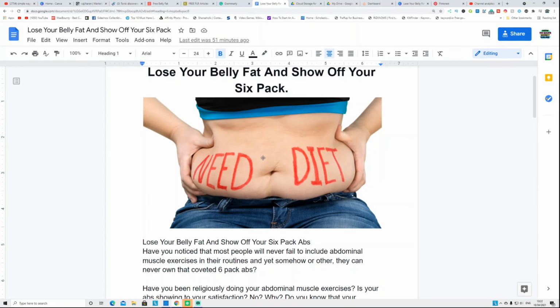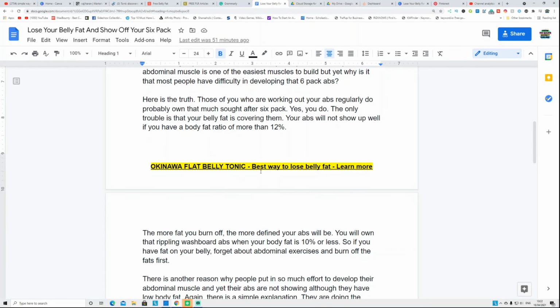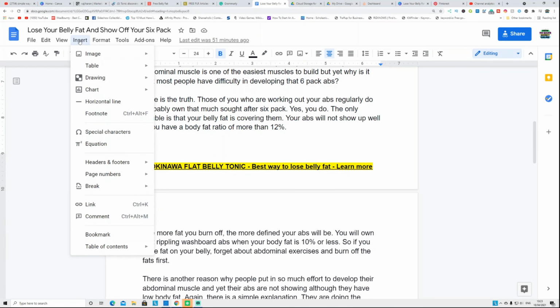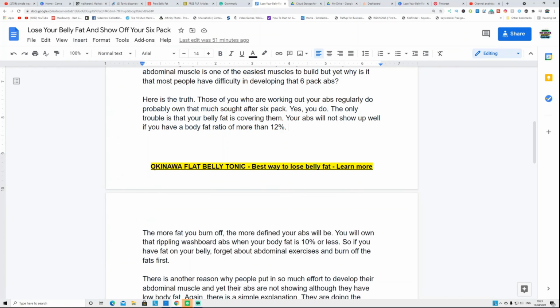I just put a simple image on that. Here, if you have a Google document, you have to go to this one called Insert, and you're going to click this one called Headers and footers, and you're going to click Footer. Here, you're going to type the beginning sentence and your affiliate product name. So you can see this is my affiliate product name here, and I can highlight that for you. And you can see this is the beginning sentence, my affiliate product name.